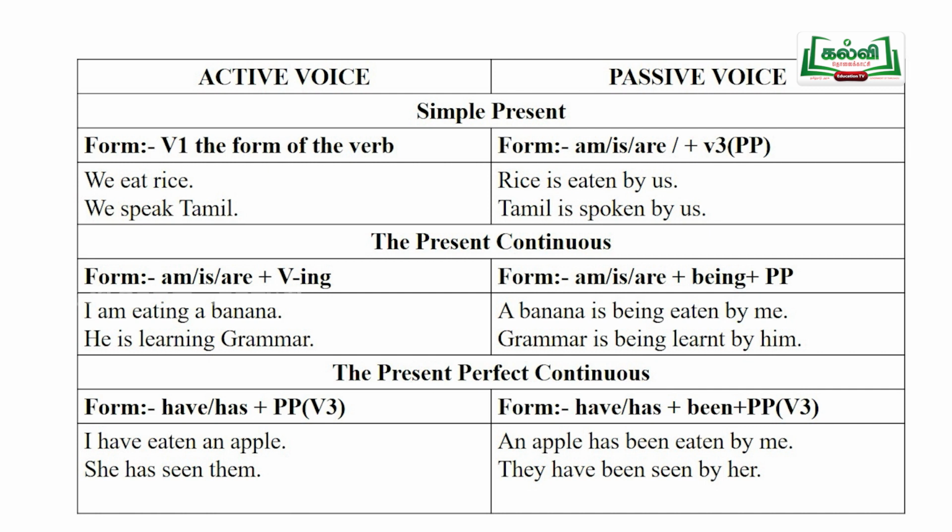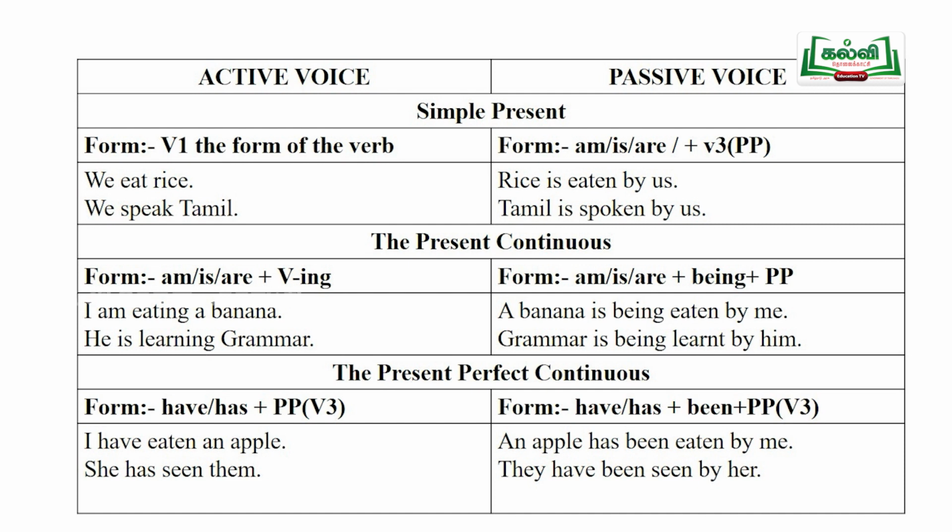So, we have learned to find out the subject, verb and object. According to our rule, we have to take the object to the subject place. What is the object there? A banana. Bring the banana to the subject place and take the subject to the object place, I. On that side, I is changed into me. Okay. Now, we have to change the form of the verb.